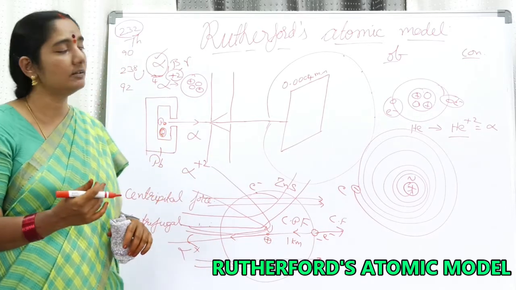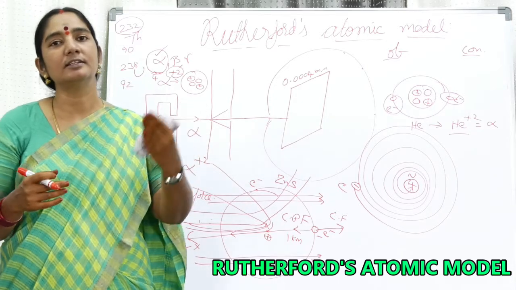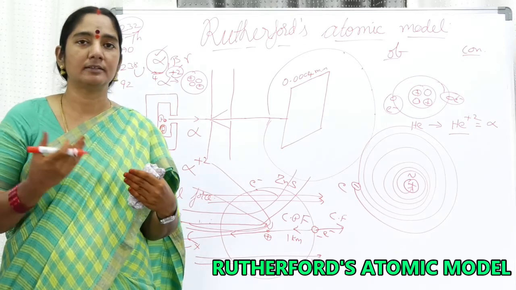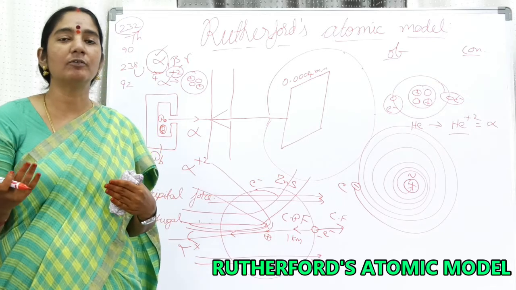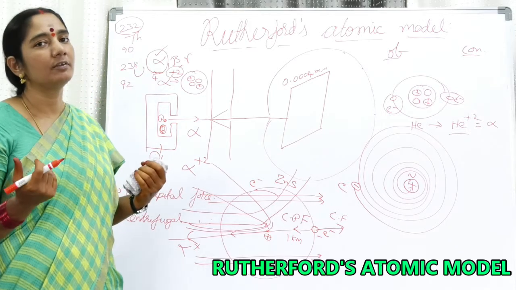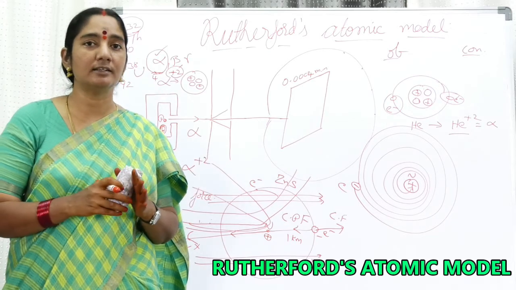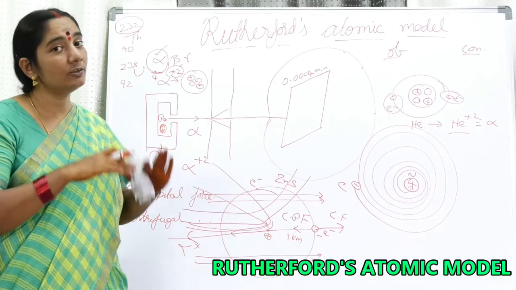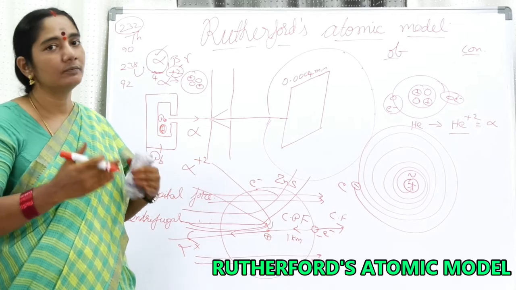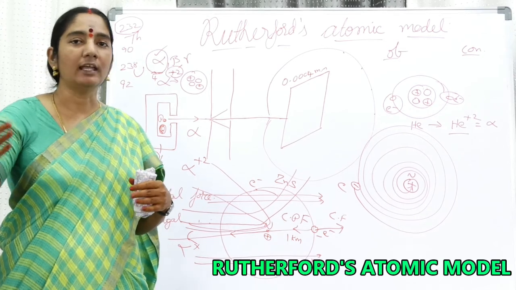Now there is one more question raised by scientists. When you see a spectrum, you see different colors in it. He could not give the reason why there is a spectrum, how the spectrum is formed, why the different lines are formed, or what the reasons are for the formation of a spectrum. He could not give a clarification. In that way, he could not give clarification for some of the questions asked by the scientists. As a result, even though it is a great model, it was not accepted, and it was developed further. The next model was developed by the next person, called Niels Bohr. So thank you for listening. Thank you.